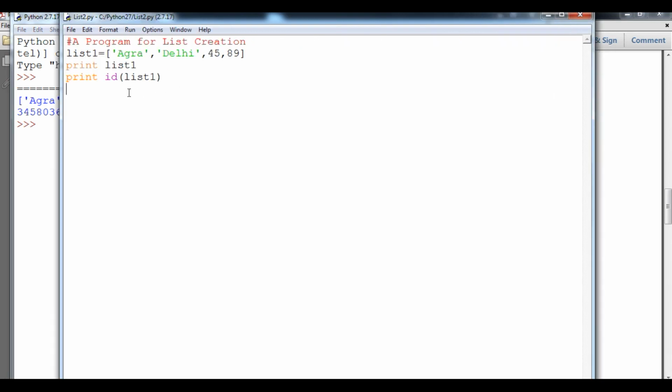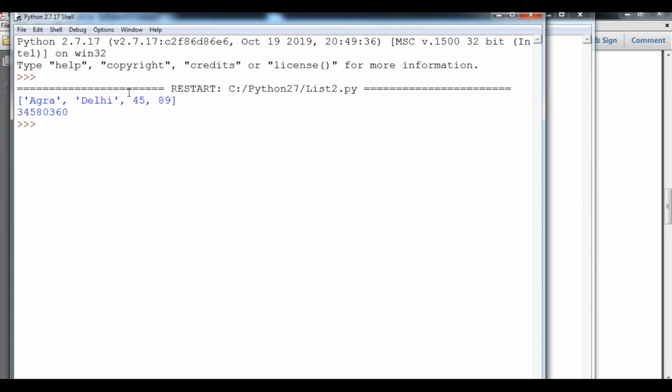Now I'm going to update here. So how to update? List1 dot append. So you can see append here. Now I'll append some value, for example 2020, and now I am going to simply print this particular list, list 1, and now you can see what the output will be.